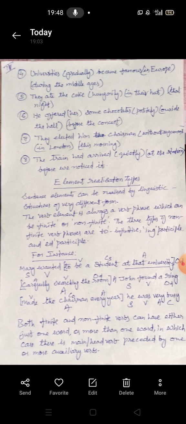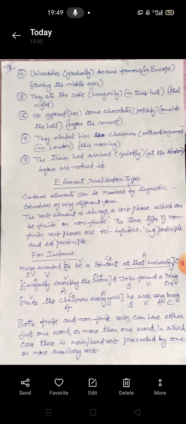And number six is he offered her. We can add her over here since it is a ditransitive example. He offered her some chocolates. So we have subject, verb. Her is an indirect object. Remember, I told you that an indirect object is normally a recipient, someone to whom something is given. So he offered her some chocolates. Some chocolates is the direct object.